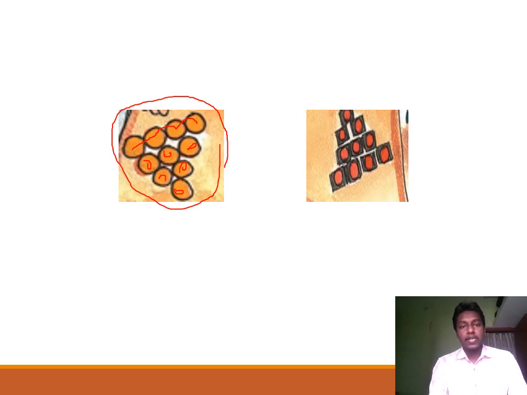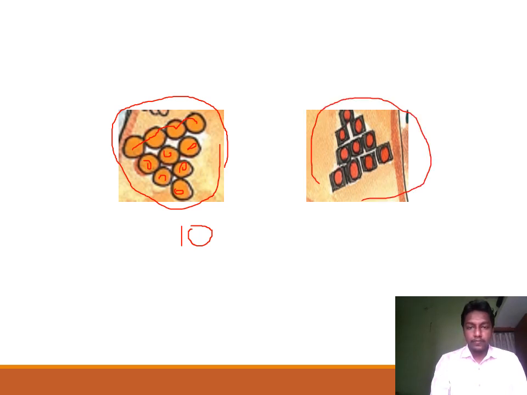So in this group of bindis there are 10 bindis. And now let us count the number of bindis in this group. 1, 2, 3, 4, 5, 6, 7, 8, 9, 10.